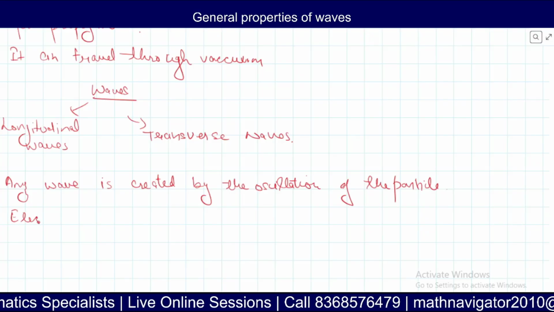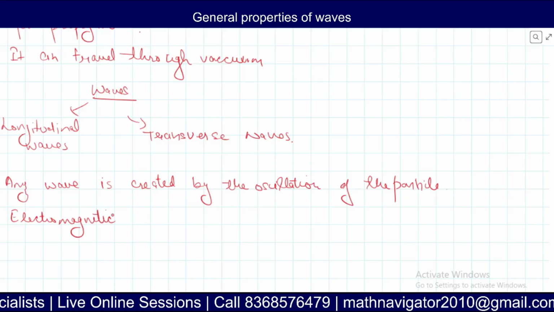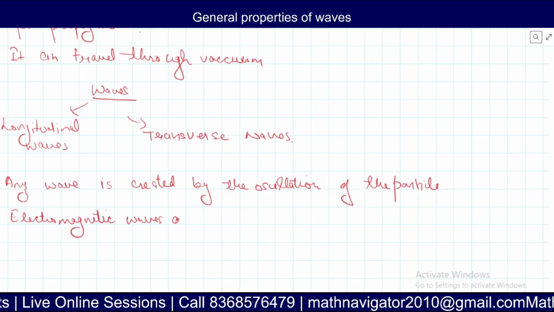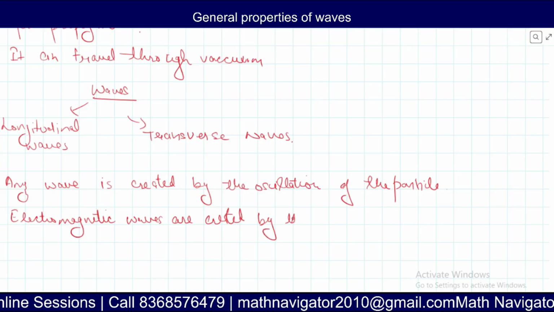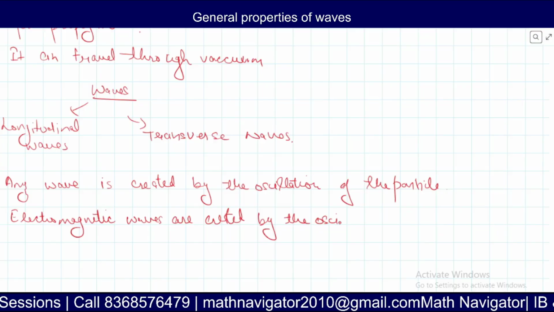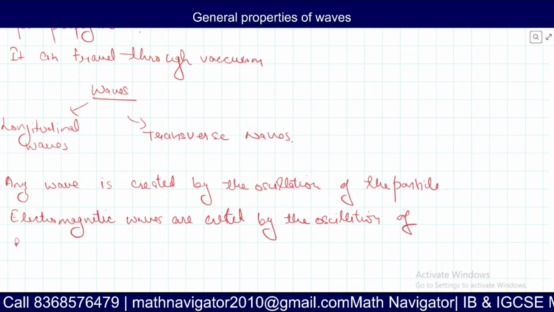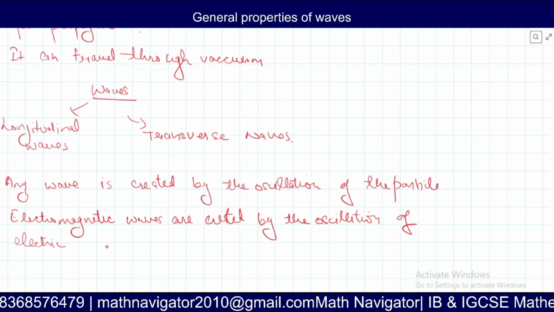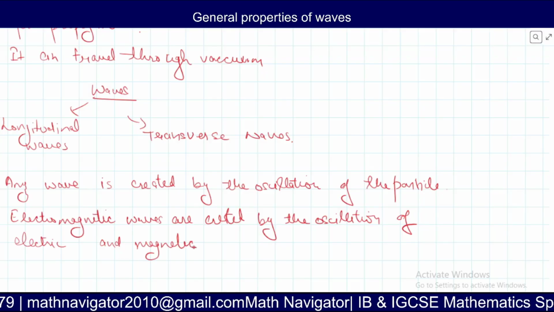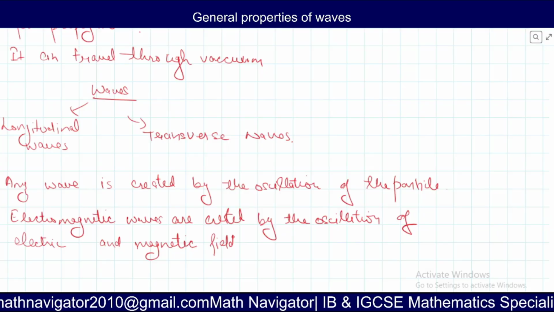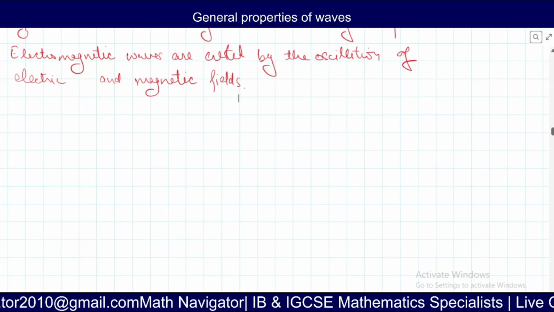All electromagnetic waves are created by the oscillation of electric and magnetic fields, right?